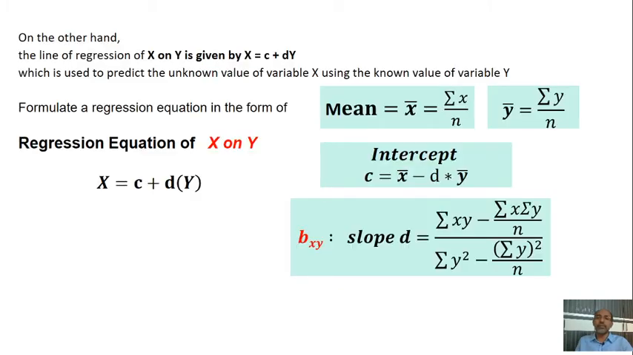For that, what we do is x is equal to c plus dy. This is x on y, so x dependent on y. Y is a variable, that is called BP.